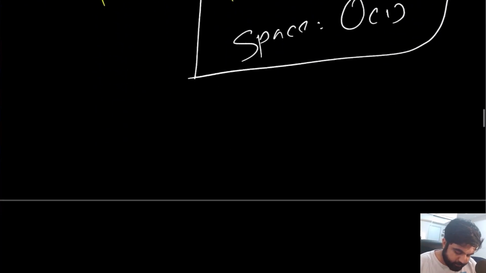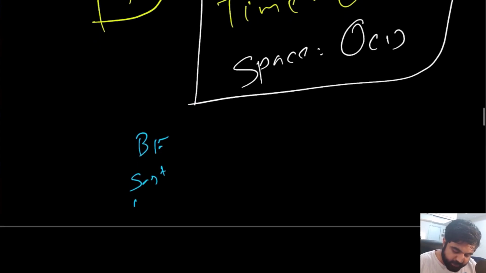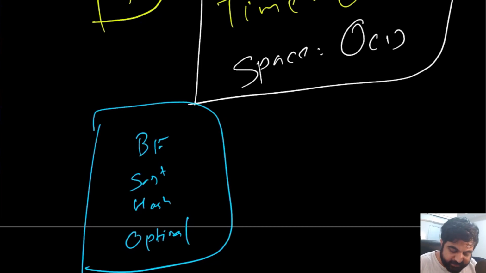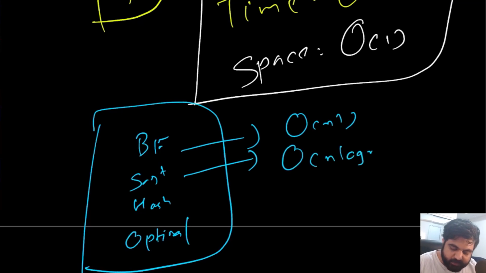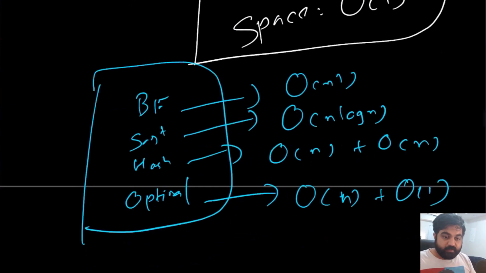Because if you see in this problem, what are all the things we have been through? We first saw the brute force solution, then the sorting solution, then a hash map solution, and then the optimal solution. So we went through 4 different approaches, and every single time we improved upon something. And this is what any single interviewer would want to see, how you have been able to do things. And that is why FAANG companies love asking this question. So now let's move on to the coding.